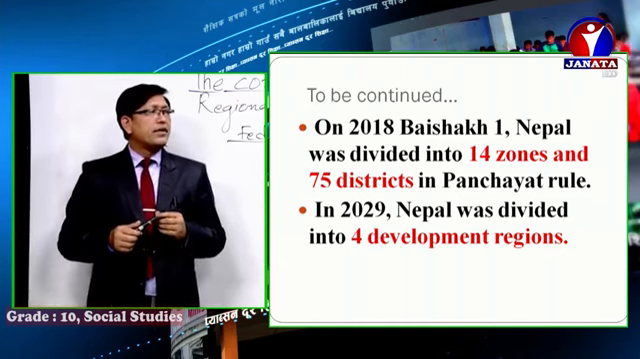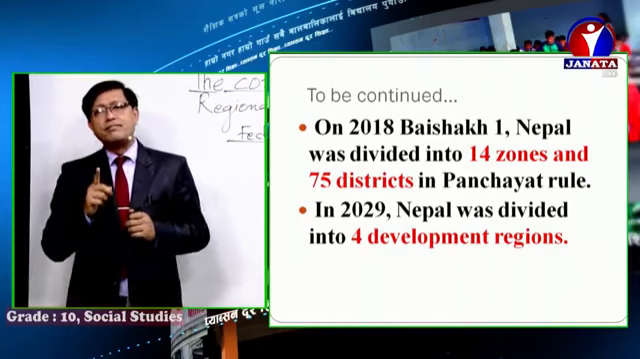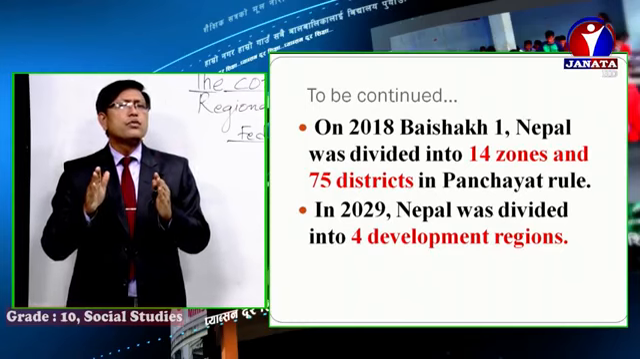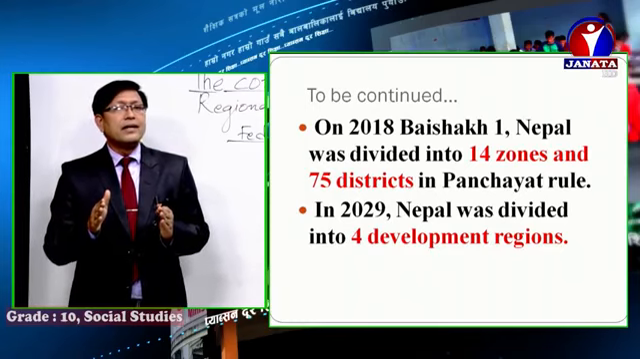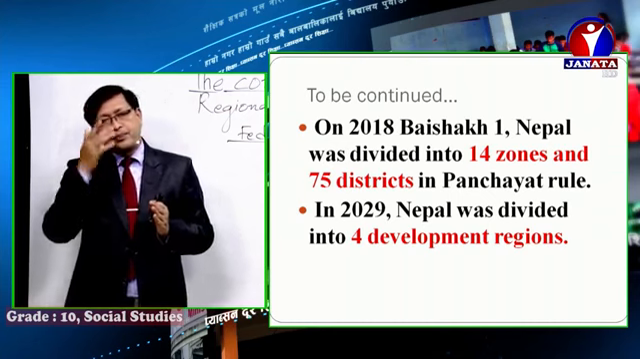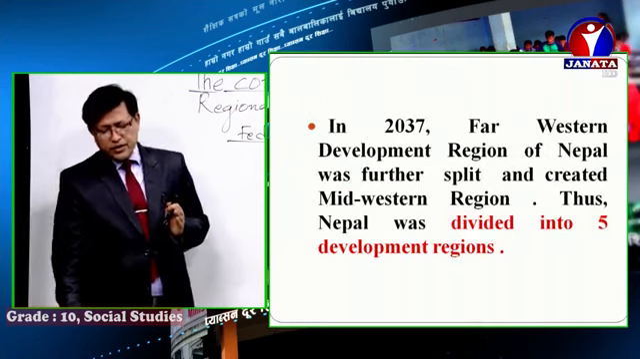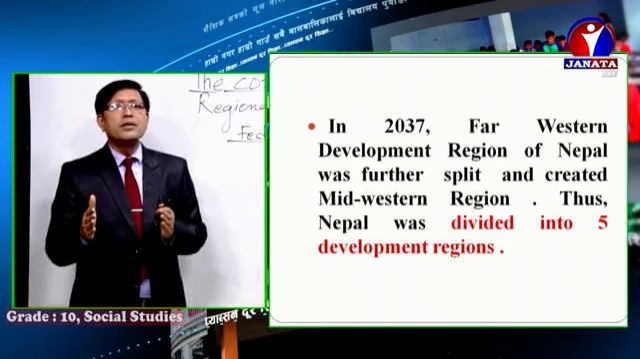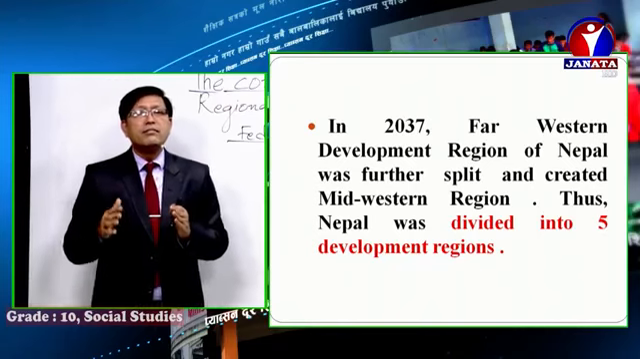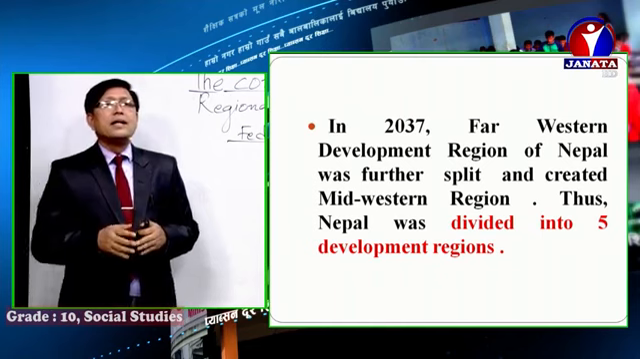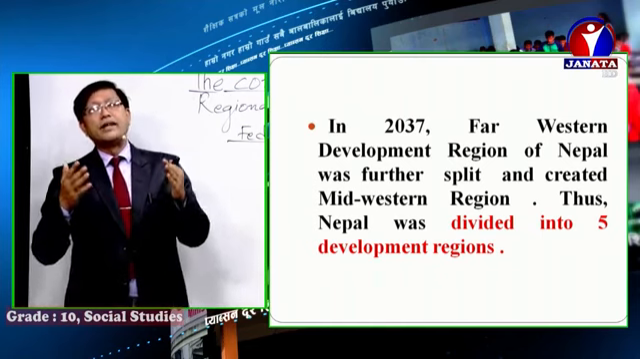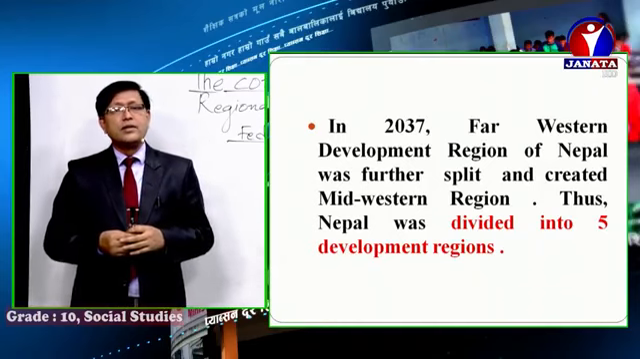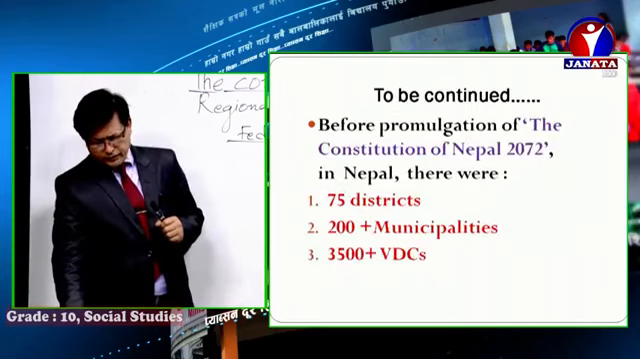Now another important date, another important political division. In 2029 BS, Nepal was divided into 4 development regions. Boys and girls, keep in mind. But again in 2037, the far western development region was split and another development region was made, the mid-western development region. Thus Nepal was divided into 5 development regions in 2037 BS. Boys and girls, got the point?